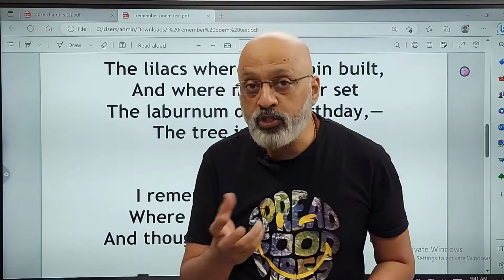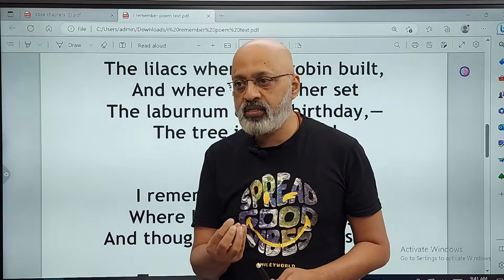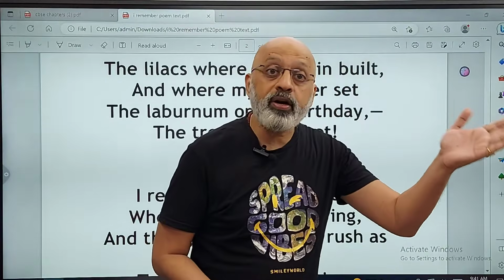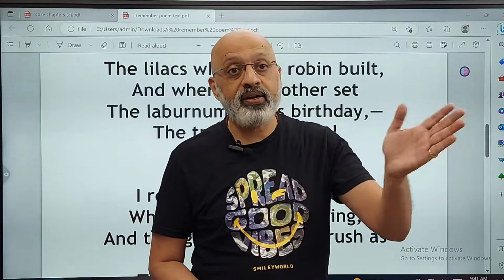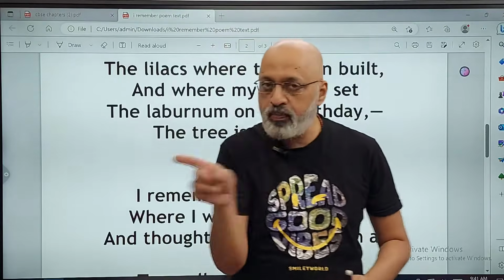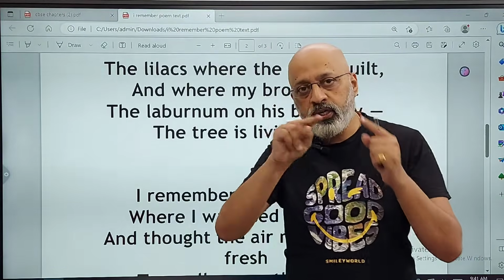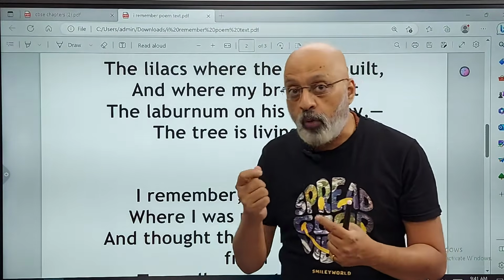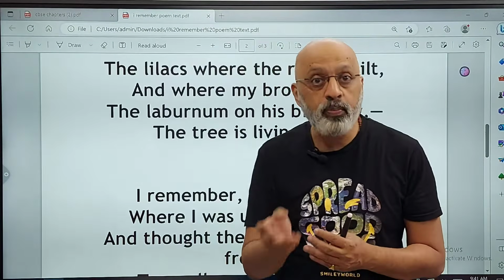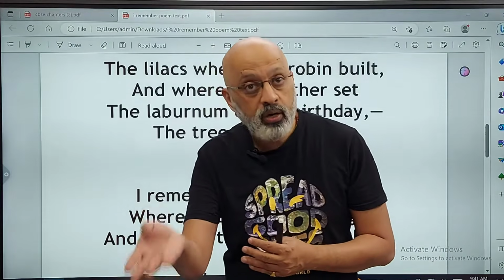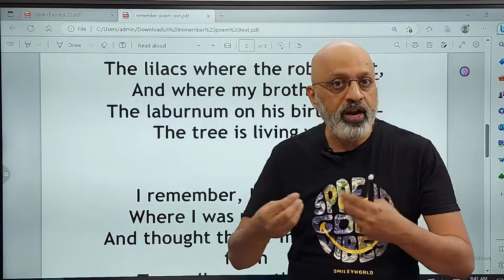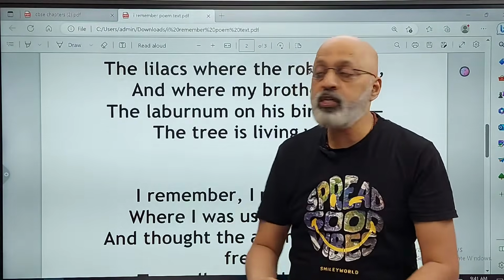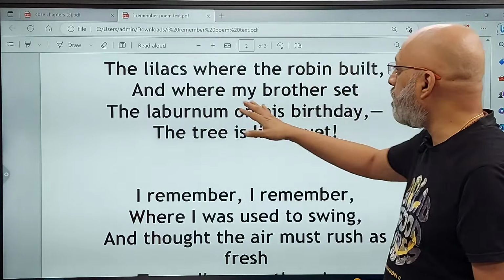Okay, the image of the robin bird building its nest in the lilacs conveys what? It conveys life. Again, complete contrast to the talk of death in the last two sentences of the first stanza. So please keep making a note of how the poet is jumping from one concept to another, right? He's talking about the robin building its nest. Why do you build a nest? You build a nest so that you can lay your eggs and hatch your young ones. So it conveys new life, right?